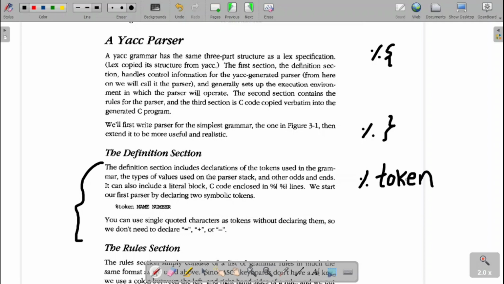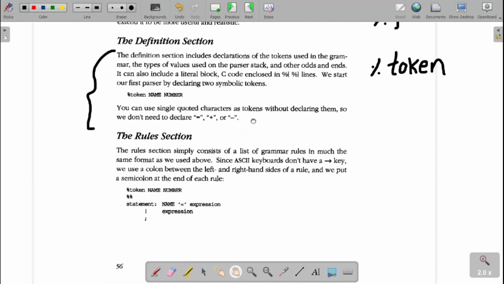Fine. So as we discussed earlier, even this Yacc program is converted into a C file called y.tab.c. The contents of this definition section are directly written over there. Then the next one, the rules section. In the rules section of Lex, there were two parts we have seen: one is the pattern and the action. Here, in place of the pattern, it will be the grammar and the action, that's it.